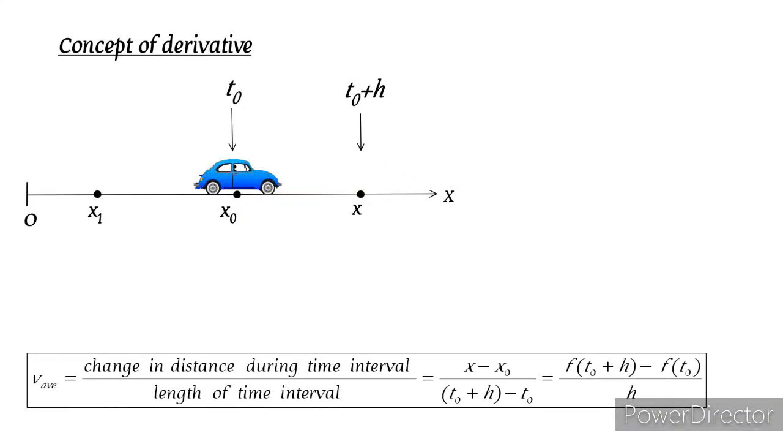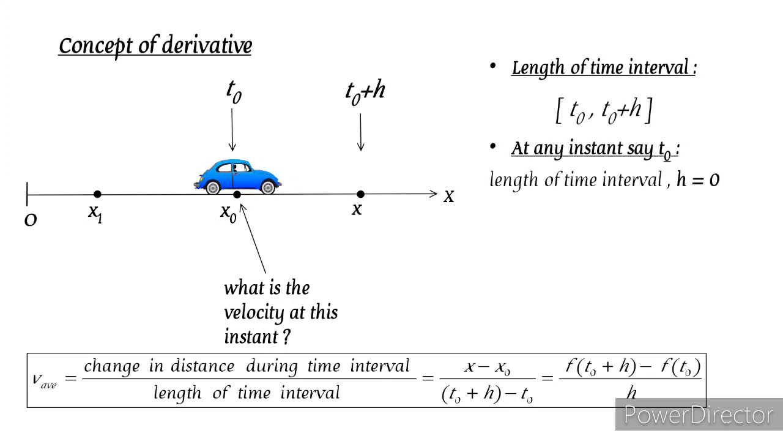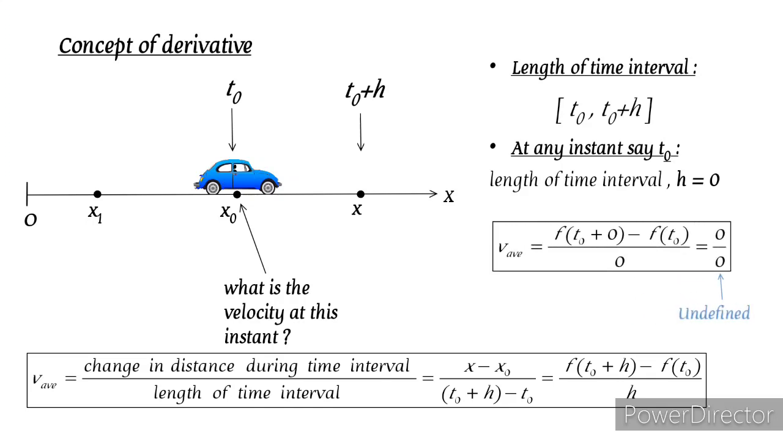Average velocity actually describes the motion of the object over an interval of time. Here the interval is t0 to t0 plus h. But we are interested in the instantaneous velocity of the object. That is the velocity at any particular instant in time. The formula for average velocity will not work, since at any particular instant the length of the time interval is 0. So the equation becomes undefined. So to find the instantaneous velocity we use the concept of limit.